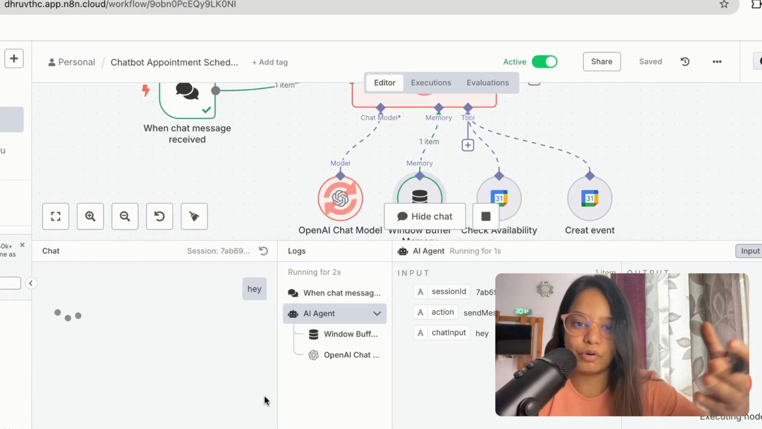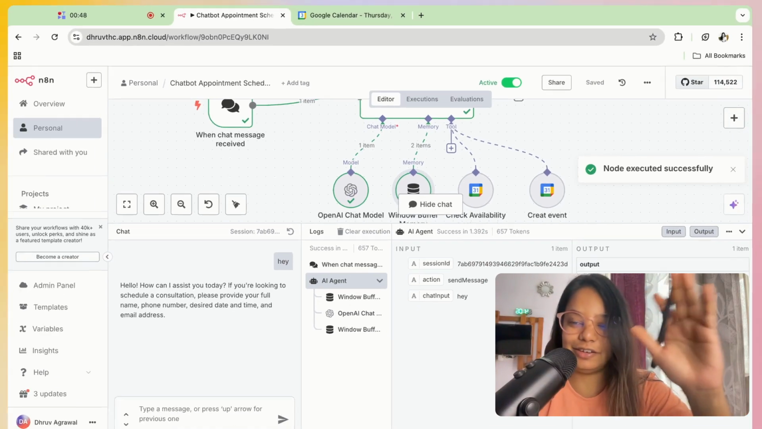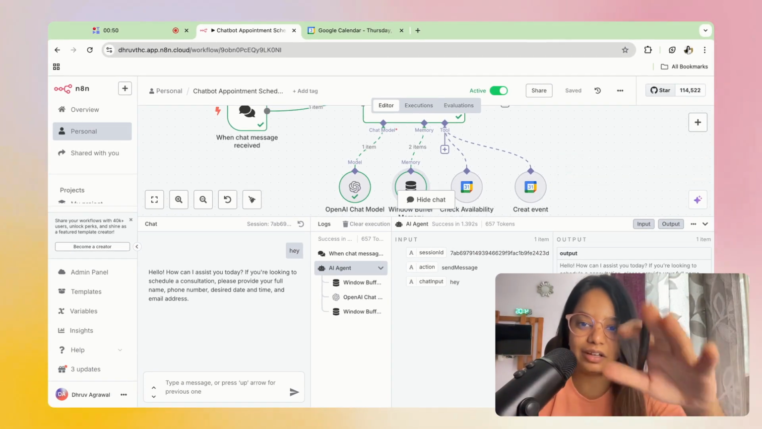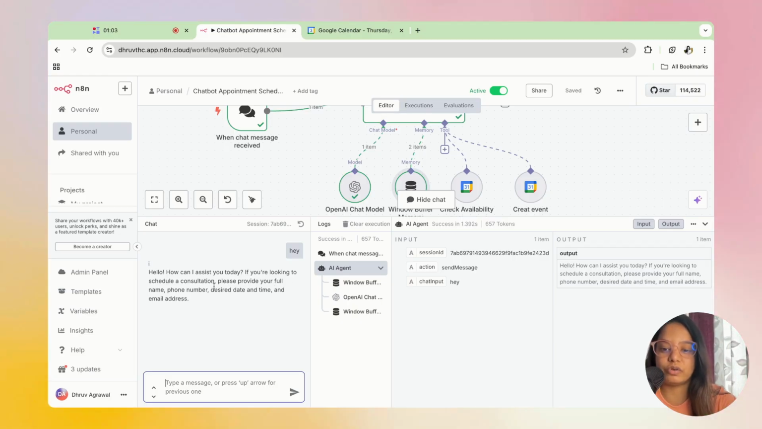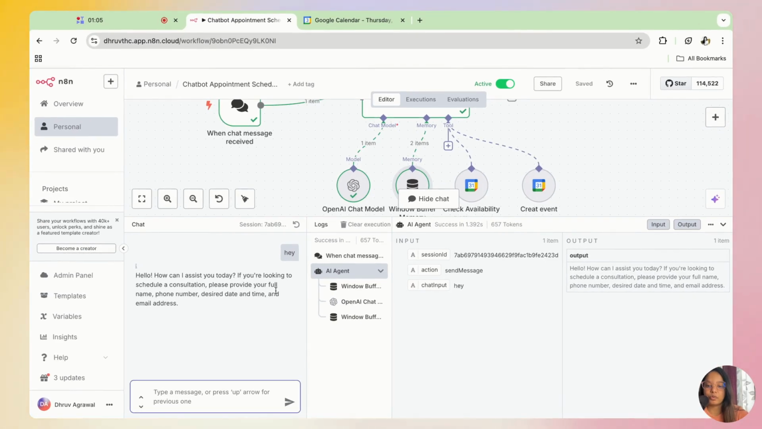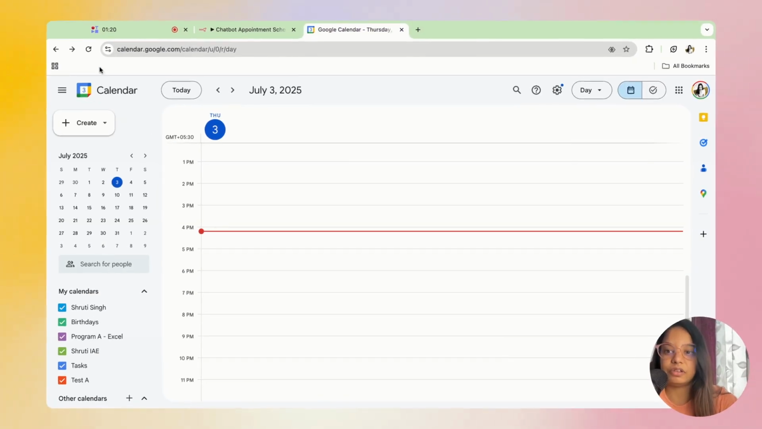And the best thing I like about n8n is that you can actually see your workflow and how it is processing right now. You might have noticed some movements happening over here. That is why I love n8n, you can actually see things happening. So it has given us, "Hello, how can I assist you? If you are looking to schedule a consultation, please provide your full name, phone number, desired date and time, and email address." So you can see it is straight away asking me the details required before proceeding to book the calendar.